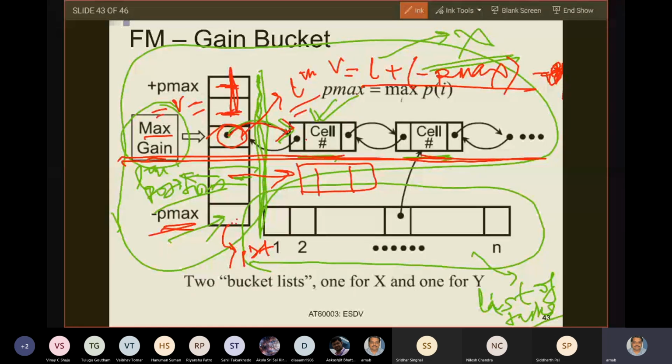Because this is the max gain, those cells are blank and contain null pointers. Are you okay? Those array positions contain null pointers. The lower positions may contain valid values though.